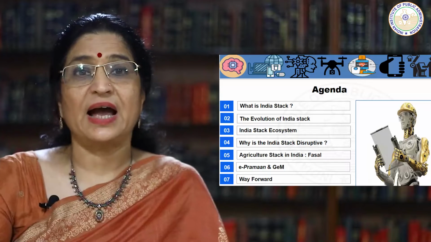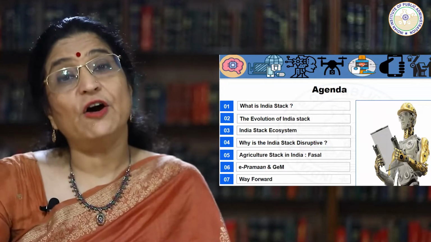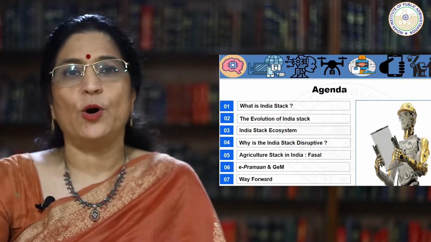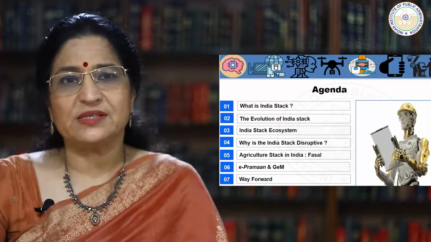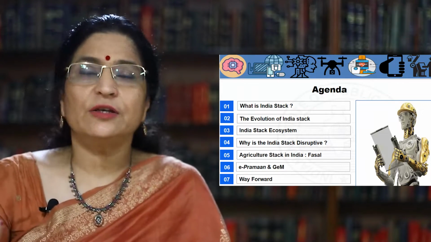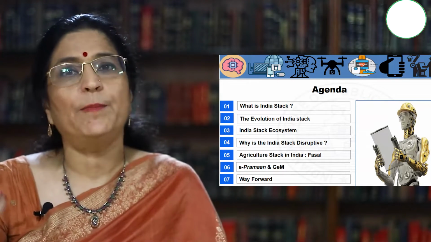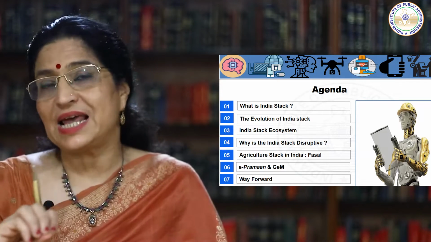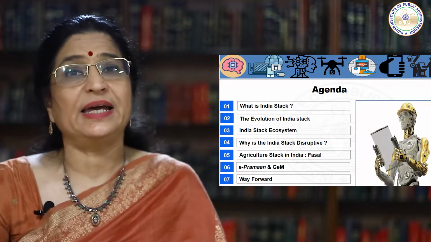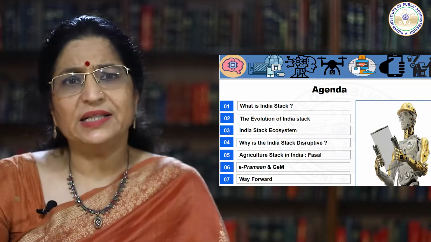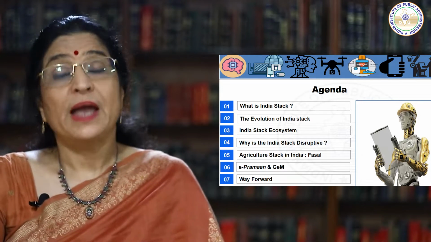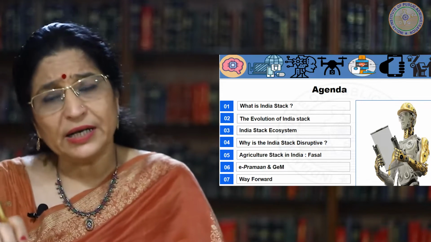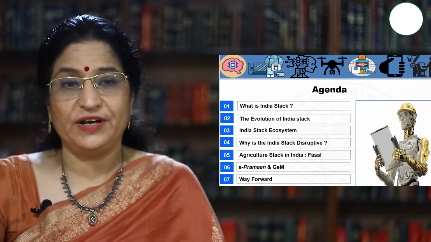Therefore, in session 11, we would understand what is India Stack, how has been the journey of evolution of India Stack, what is the total ecosystem of India Stack, how is it going to change the shape of governance to come, how are various stacks implemented in verticals like agriculture, like health, etc. by Government of India, and we would also look into a little bit about various layers of India Stack.